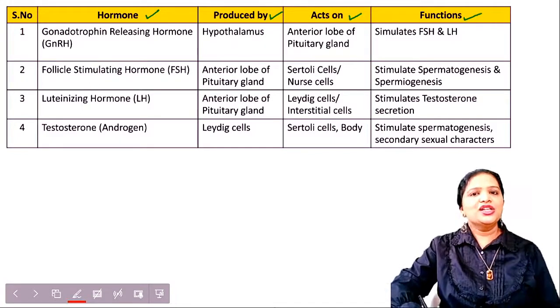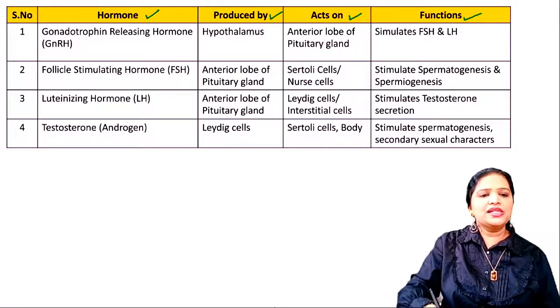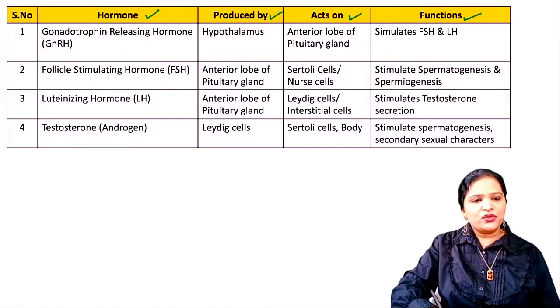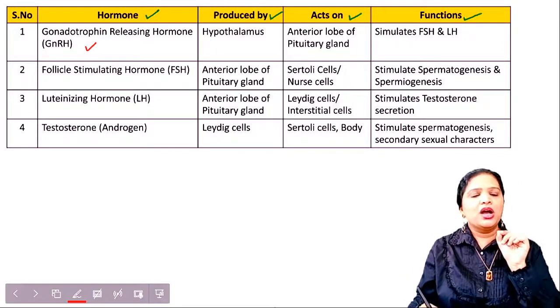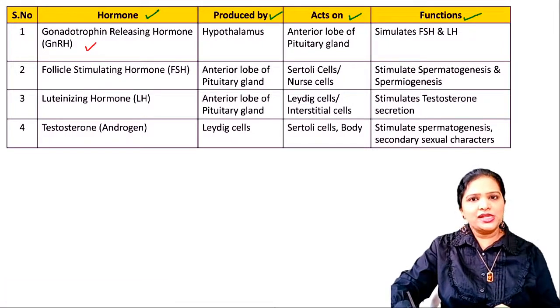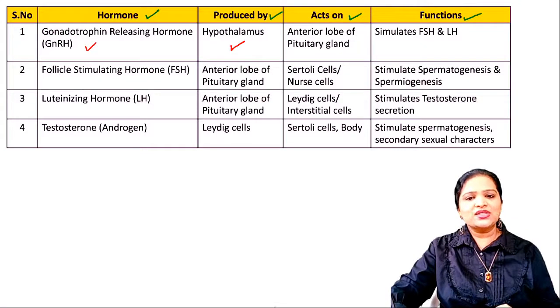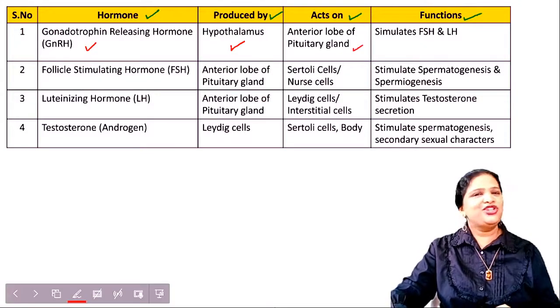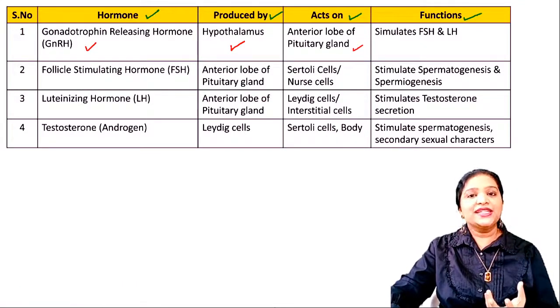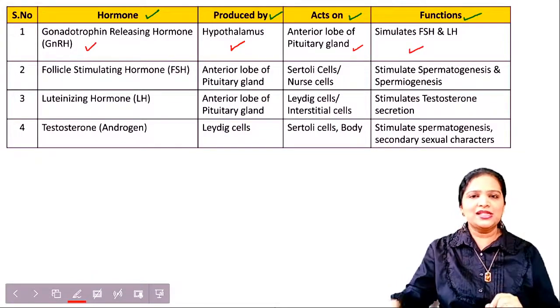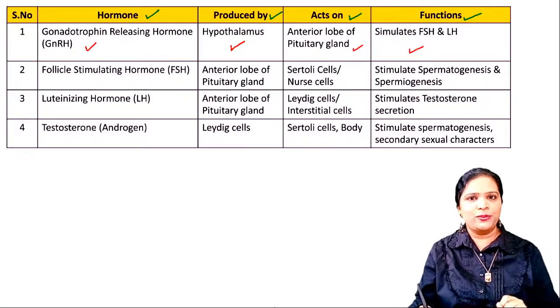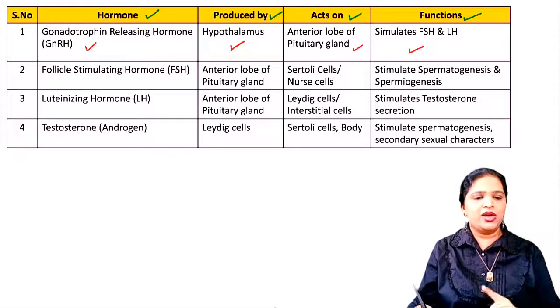So the first hormone is gonadotropin releasing hormone. Who is producing gonadotropin releasing hormone? Hypothalamus. Where does it go and act? It acts on the anterior lobe of pituitary. What is the function? They stimulate follicle stimulating hormone and luteinizing hormone. Clear? This is the first hormone and its function.